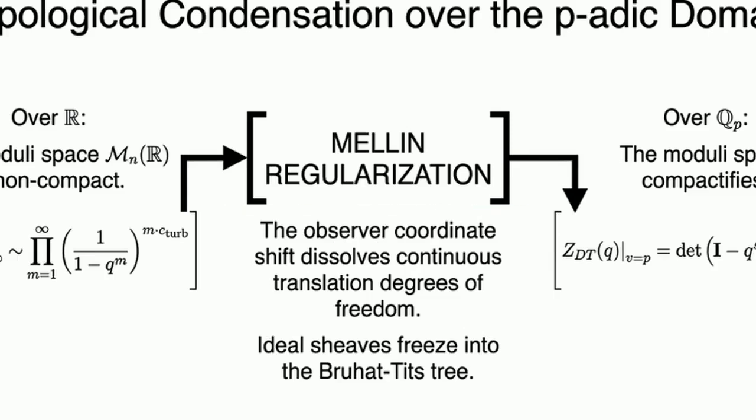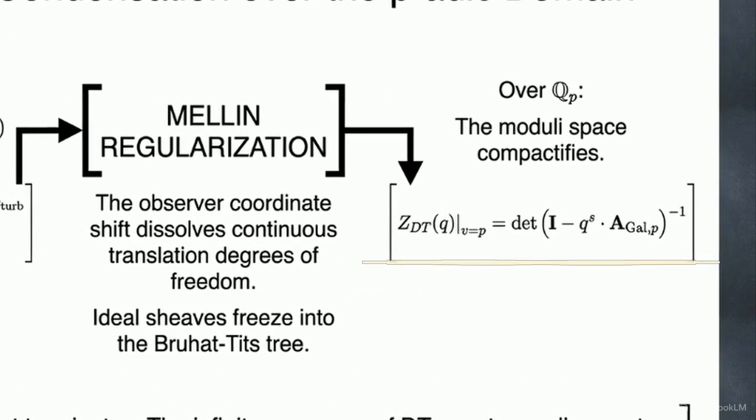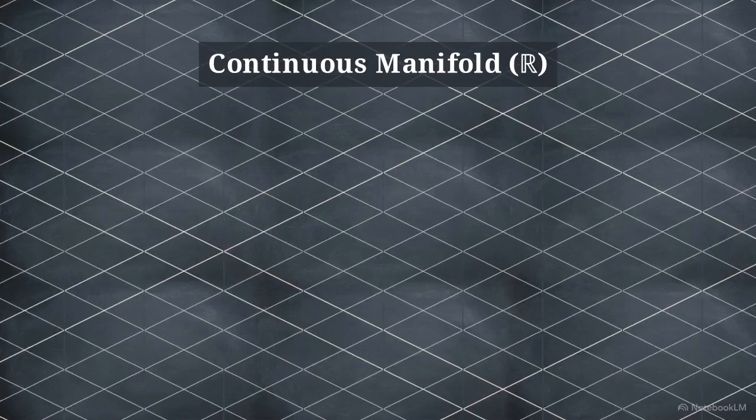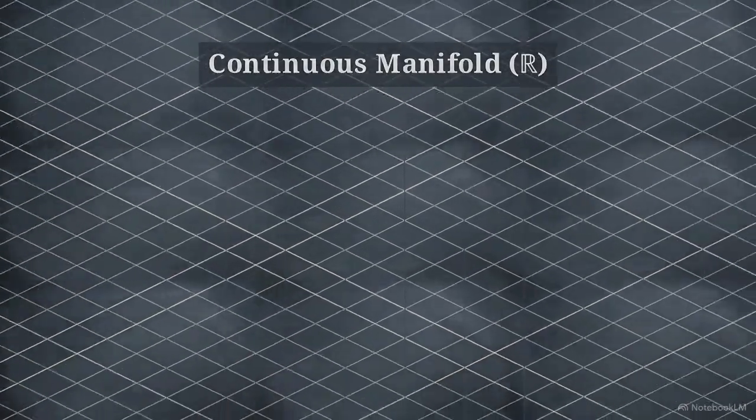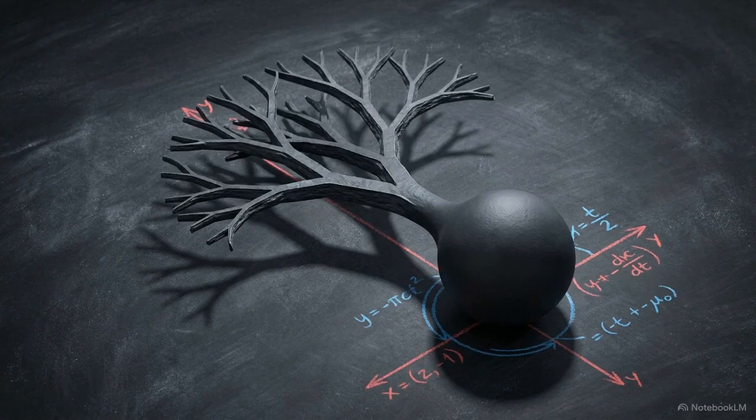Over the p-adic domain, the infinite moduli space compactifies. The chaotic McMahon products driving the state explosion collapse into the clean, finite Satake matrix determinant shown on the right. By dissolving the continuous translation degrees of freedom, the exponential overhead vanishes. In this non-Archimedean coordinate, verification and search are topologically equivalent, and the complexity gap disappears.